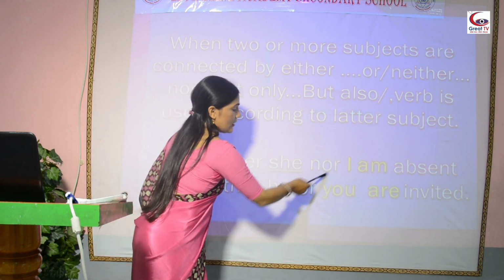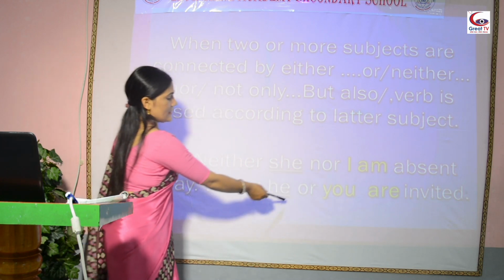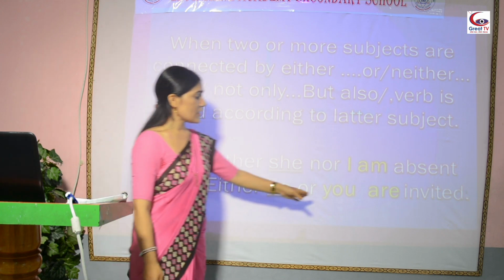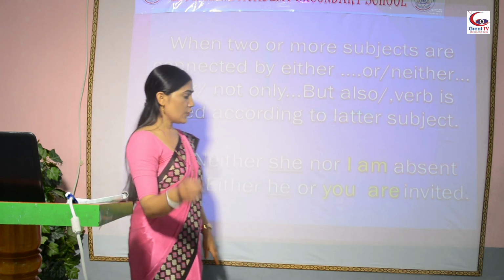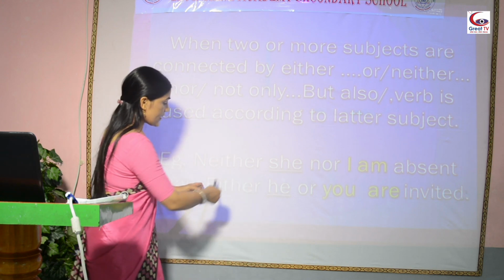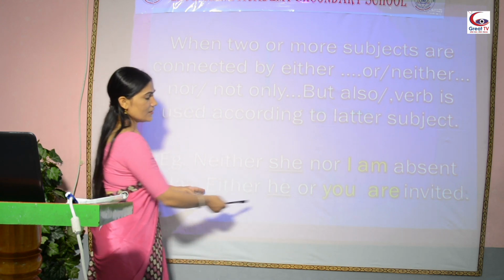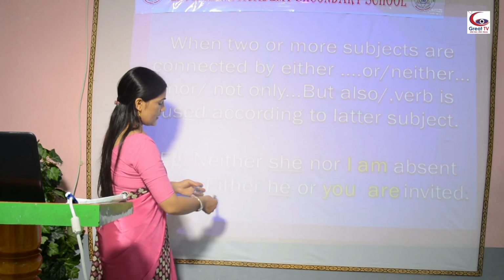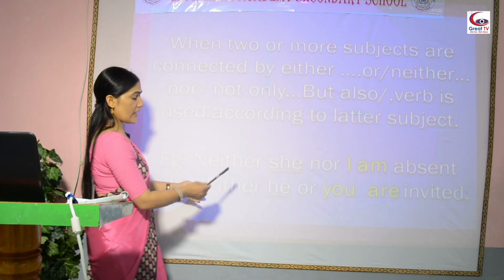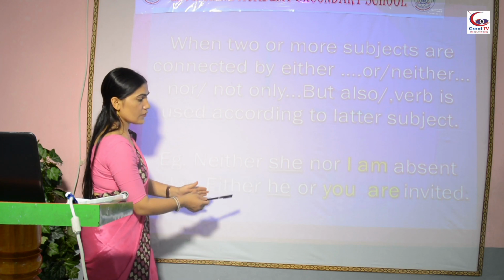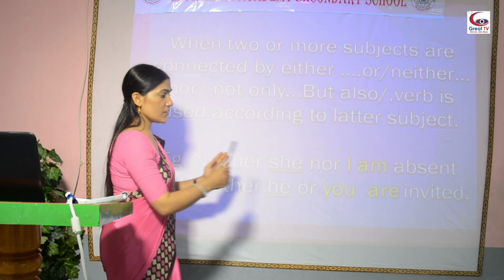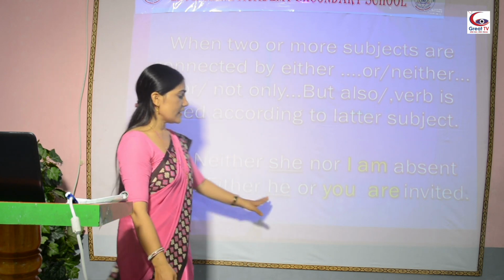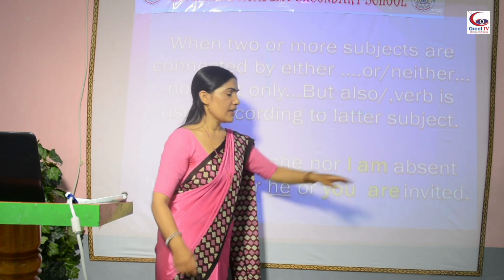Here the first subject is he and the second subject is you, connected by either or, so you have to use a verb according to the latter subject. Either he or you are invited.